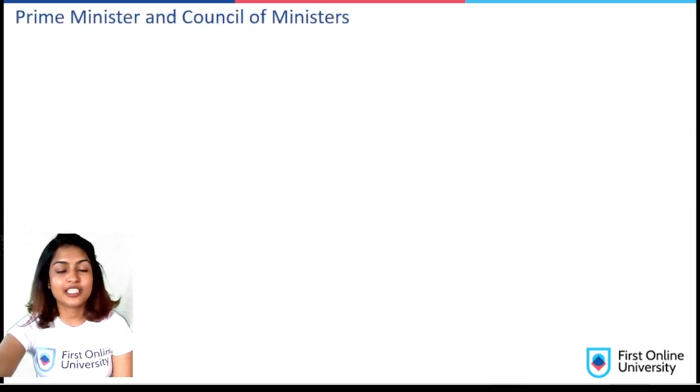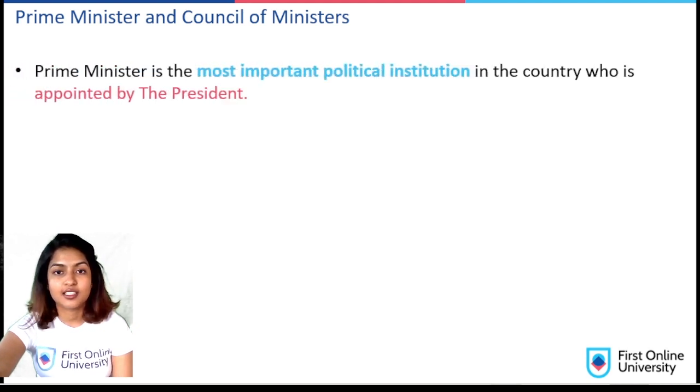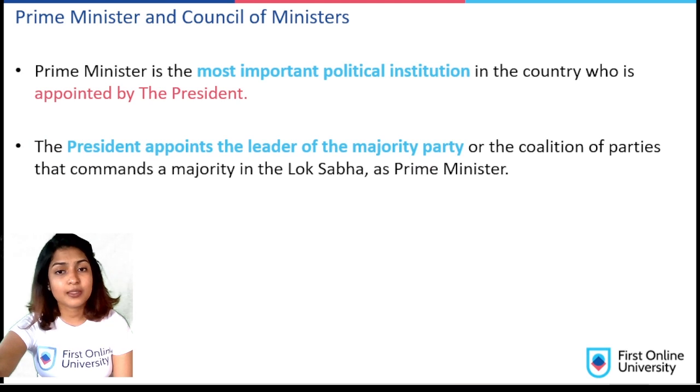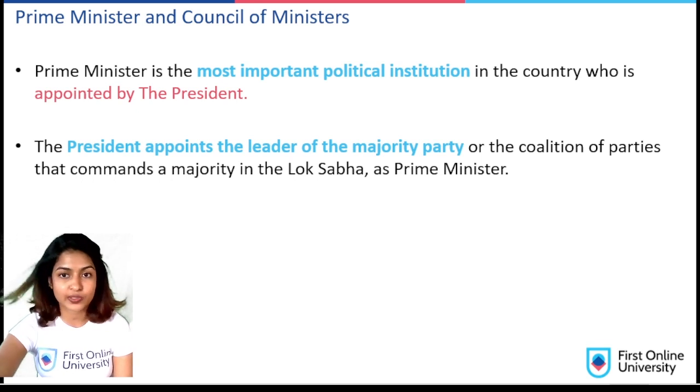So first, let's deal with one of the major subtopics of the political executive, that is the Prime Minister and the Council of Ministers. Prime Minister is the most important political institution in the country who is appointed by the President. The President appoints the leader of the major party or the coalition of parties that commands a majority in the Lok Sabha as Prime Minister. So who exactly is the Prime Minister? He is the leader of the majority party or the coalition party that has been formed in the Lok Sabha.